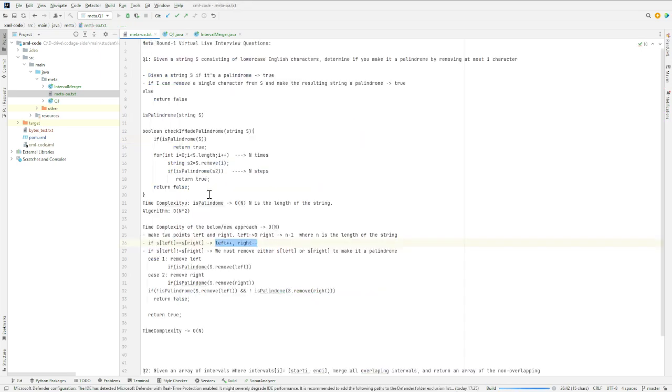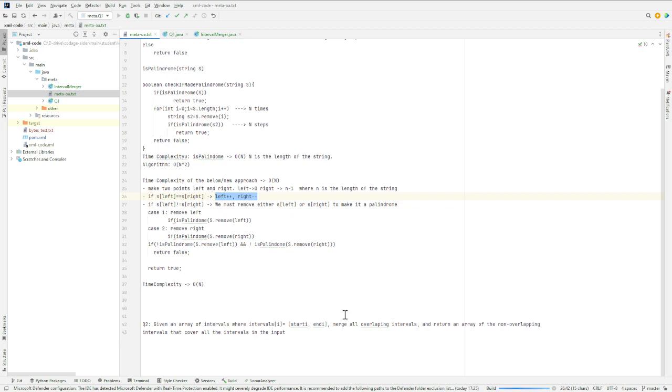Meanwhile, you can think over how you will go about solving this question, and maybe take a minute or two, and then I will explain the approach and the solution for this.